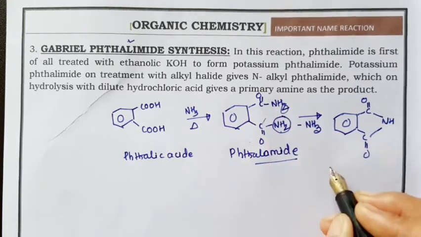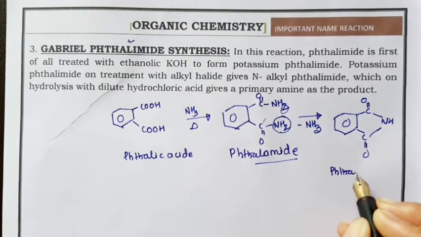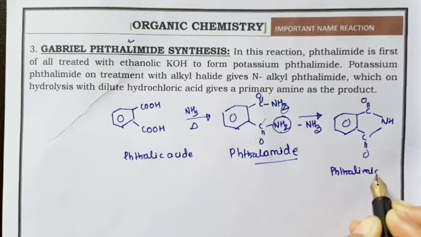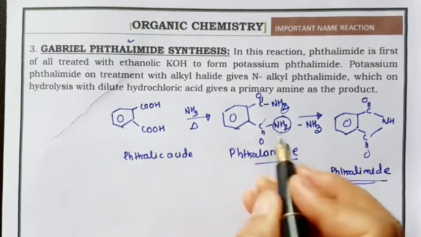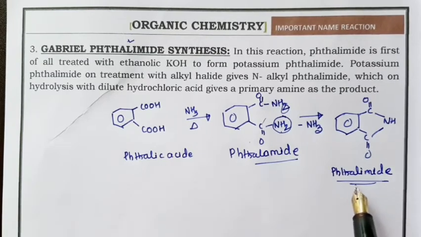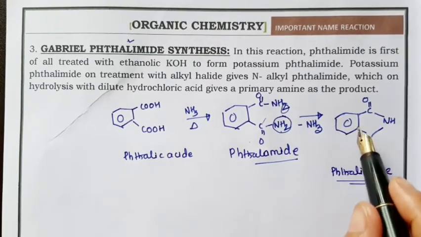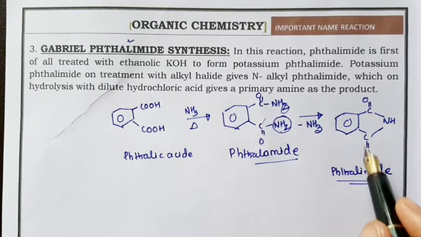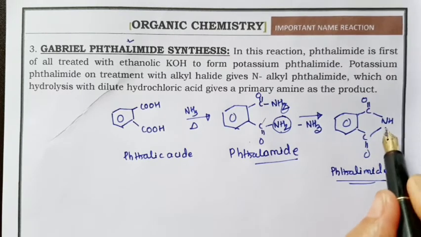So this is phthalimide. You will come across this reaction later, so you should know what phthalimide is. It has a benzene ring, C double bonded O, C double bonded O, and NH, and H is there.